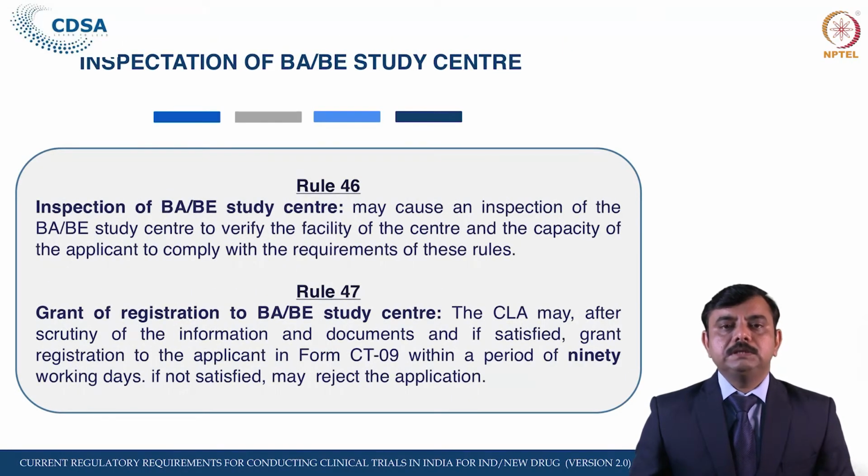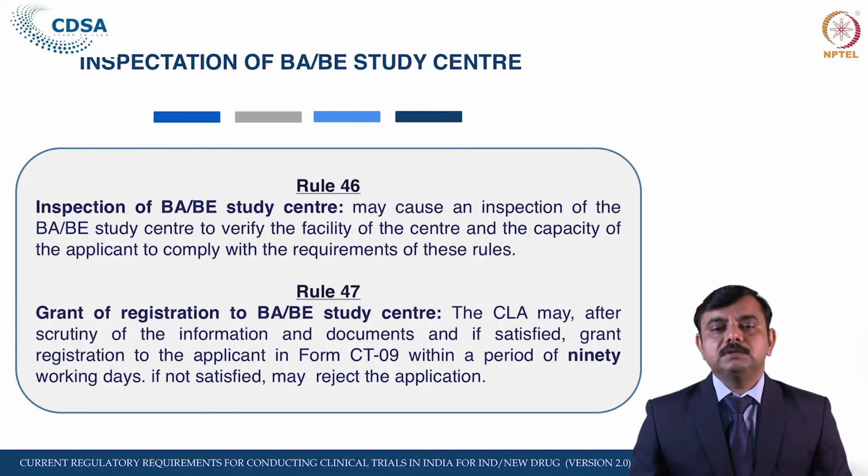After the rejection, an applicant who is aggrieved by the decision of the Central Licensing Authority may file an appeal within 45 days from the date of receipt of such rejection before the Central Government. The government may, after such inquiry and after giving the appellant an opportunity of being heard, dispose of the appeal within a period of 60 days.